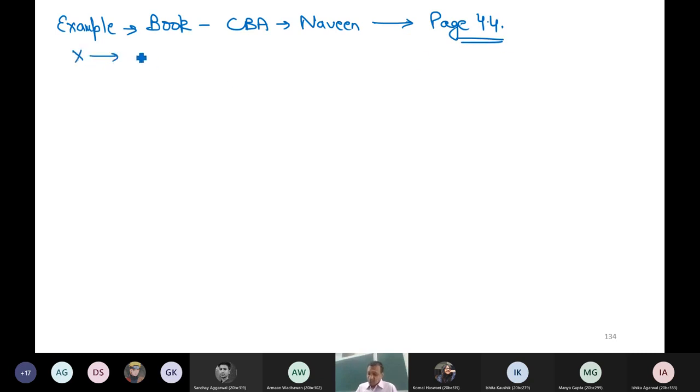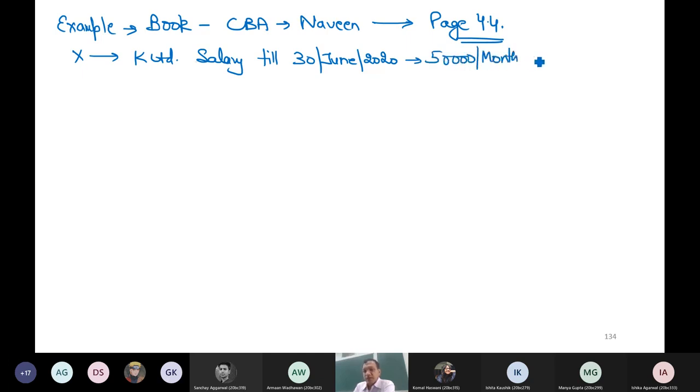X is employed with K Limited, and salary till 30th June was 50,000 per month. And thereafter, it has become 60,000 per month. This is one different point. Now we have two salaries in one year as far as amount is concerned.